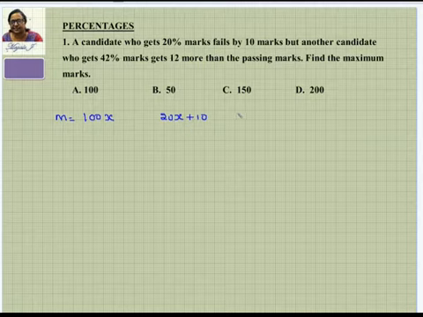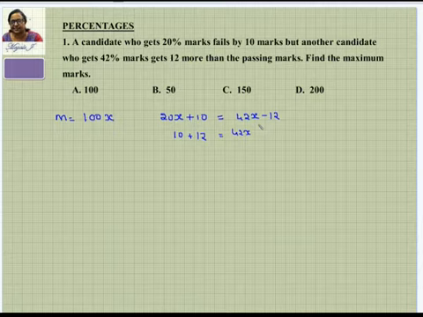But the next candidate, you can see, gets 42%. 42% of 100x is nothing but 42x. And he gets 12 more than the pass mark. So the pass mark is nothing but 12 lesser than this. As I said, here also this is the pass mark and this is the pass mark. So you can equate them and find the value of x. I can keep this 10 here, bring this 12 here, 10 plus 12, and then 42x is here, bring this 20x here, so minus 20x. So this is 22, and here also it is 22x. Therefore, x is nothing but 1.